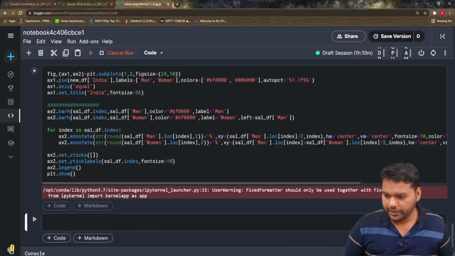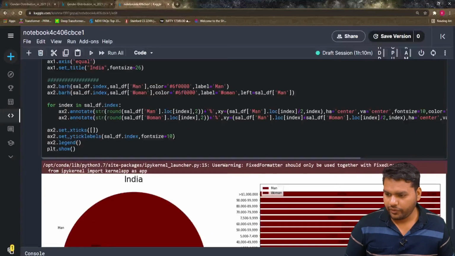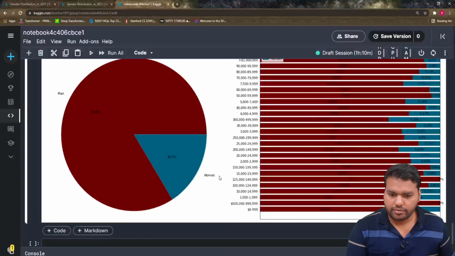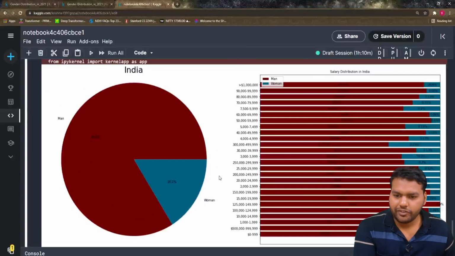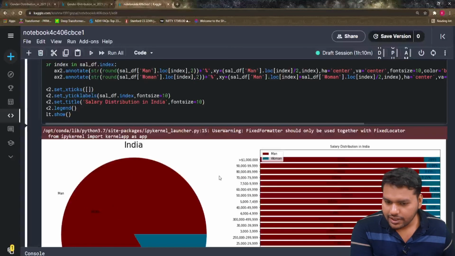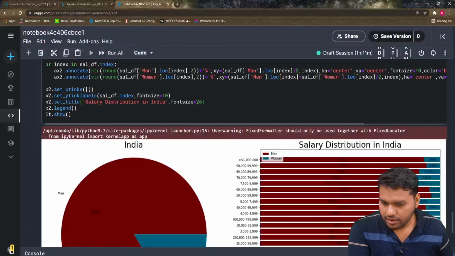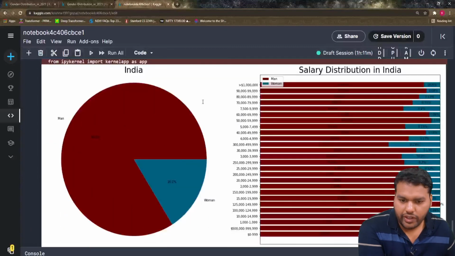Now I think it looks pretty good. Yeah, that's what we want. Please give the title, ax2.set_title. Okay, so finally for India we have this cell distribution in India. Font size should be 26. Yeah, cell distribution in India we have.